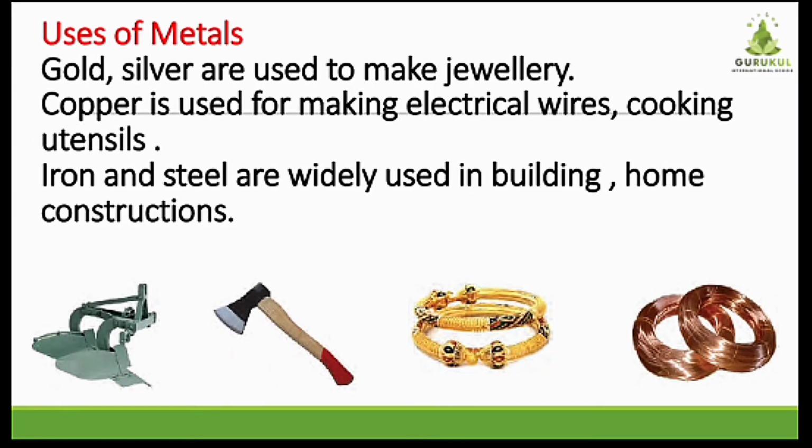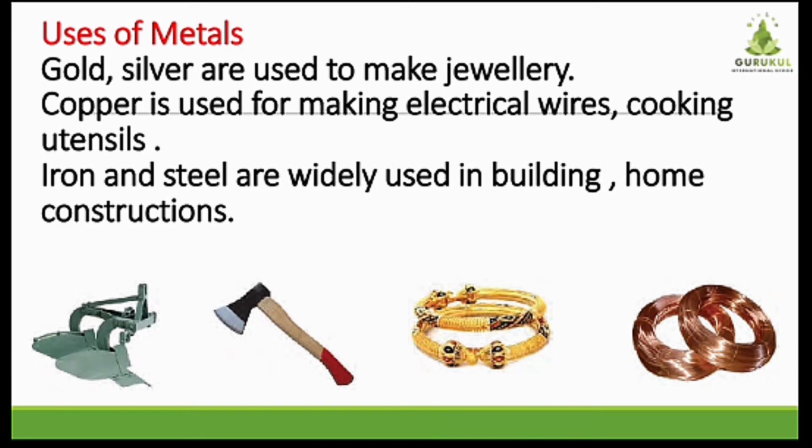Students, we have studied that various metals have different properties, right? And according to their properties, we decide which metal is to be used for which purpose, right? So shiny metals such as copper, silver, gold, platinum are often used for decorative articles, jewelry or coins. Strong metals like iron or aluminium alloys such as stainless steel are used to build structures, ships, and vehicles, including cars, trains, and trucks.